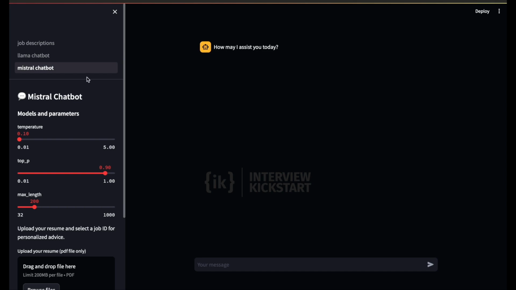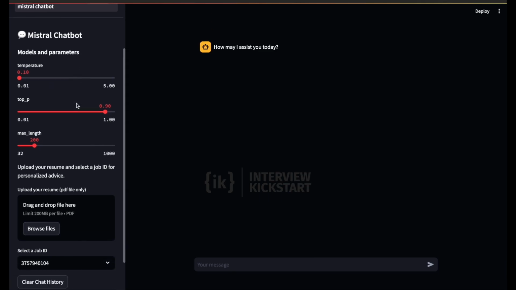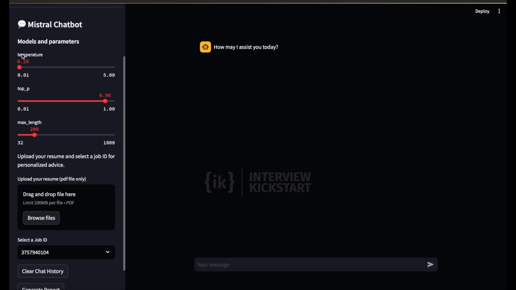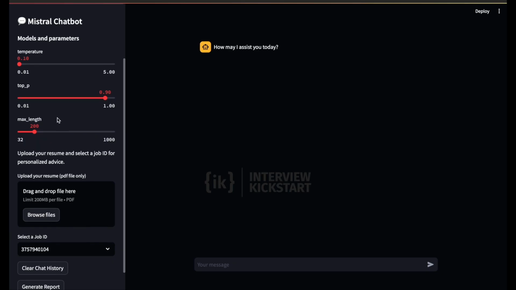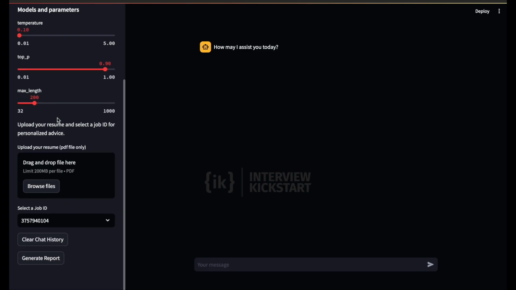For our demo, we will be using the Mistral LLM. This is actually the Mistral 7 billion instruct LLM, which is hosted on AWS SageMaker. As you can see, we have different parameters available, which are the temperature, top p and max length. This helps us fine-tune what kind of advice we'll be receiving from the LLM, what the length of the response will be, how varied it will be, what the clarity is, etc. It will be up to you to fine-tune this.